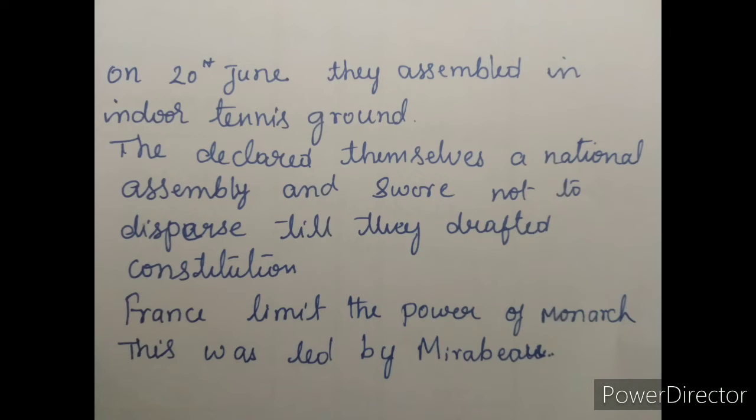The person was Mirabeau, who led the third estate representatives. Mirabeau was born in a noble family, but was convinced of the need to do away with feudal privilege. Abbé Sieyès, originally a priest, wrote a pamphlet, 'What is the Third Estate?'